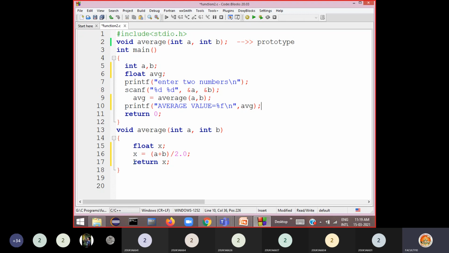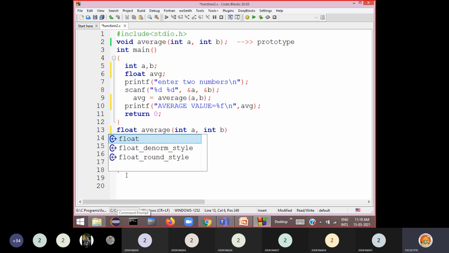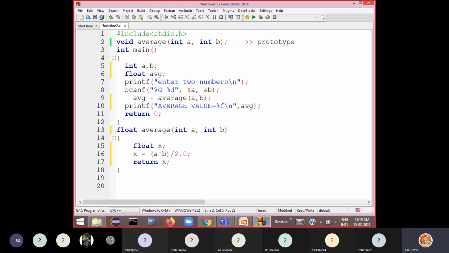Now see here, when the function is returning a value, your return type should be of such kind. What type of value is it going to return? X. What is the X data type? Float. So you must define this return type here as float. In the prototype also you must change this to float.